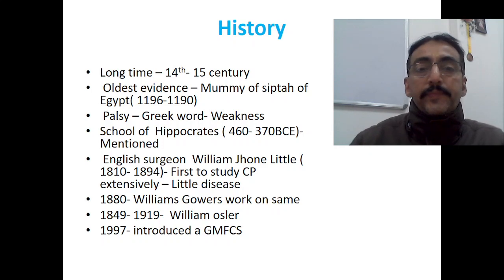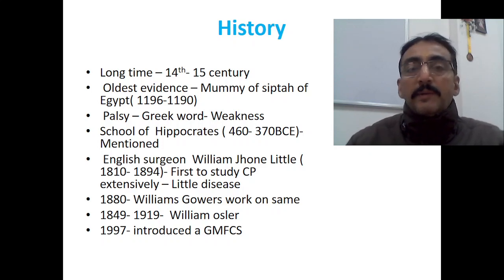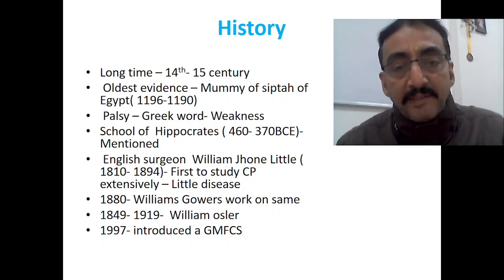Now, if you look at cerebral palsy history, there is documentation that cerebral palsy was present. The word cerebral palsy is also present in the 14th or 15th century. The oldest evidence to say that this is cerebral palsy is the mummy of Sitpat of Egypt. Similarly, the word palsy is actually a Greek word which means weakness.